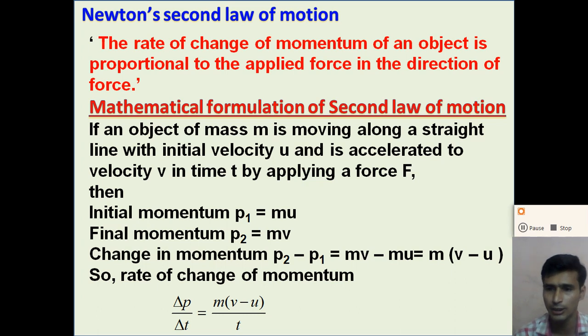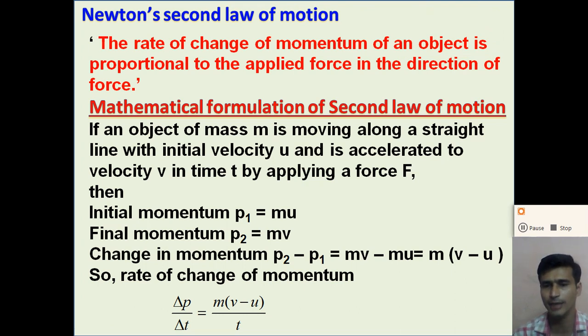In both cases, the change in momentum is the same, but the time required to change the momentum is different. And the ratio of the change in momentum to the time is called the rate of change of momentum. And the rate of change of momentum of an object is directly proportional to the applied force on the object.